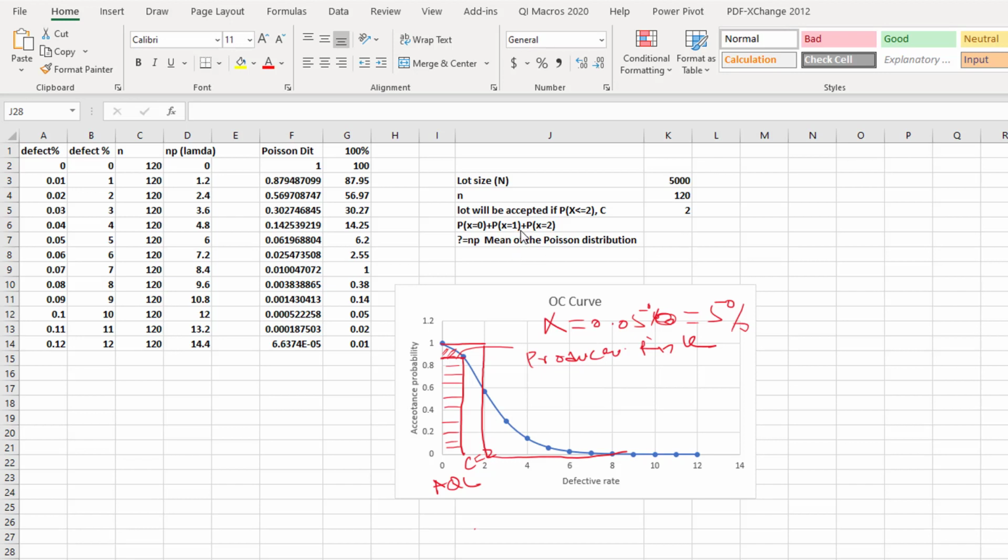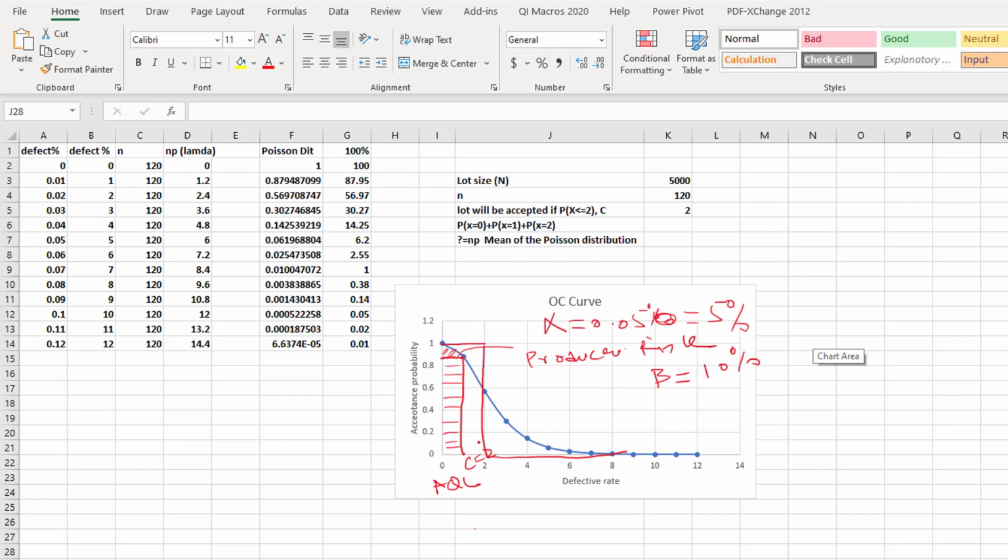If there is only 1 defective, or only 2 defective, we accept. But if it is more than C, more than 2, then we will reject the lot. Now this is the ideal scenario. Now we want to check the deviation of this blue curve from the ideal situation. What is producer risk? Normally we denote it with alpha, and the consumer risk we denote with the beta sign, beta, and normally it is 10%.